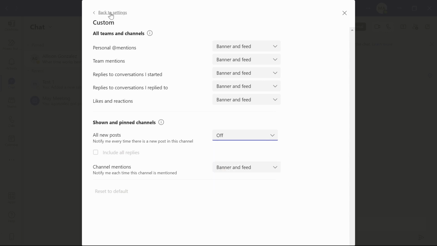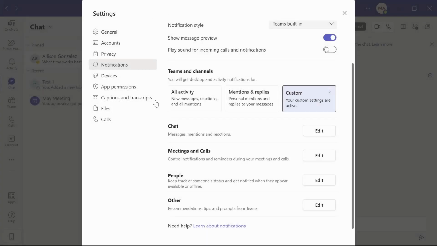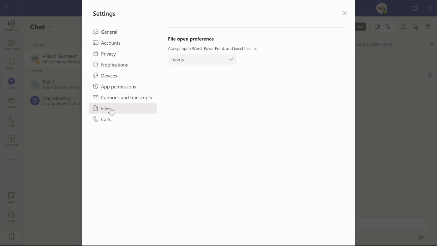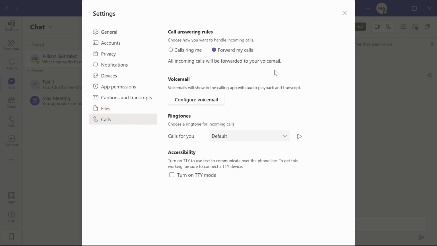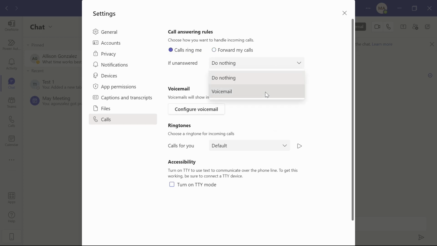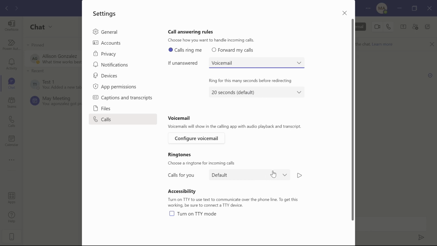You're also able to set these for individual channels as well, and we'll take a look at that in a minute. And here's the settings for chat, meetings and calls, people, and others. You can also take a look at your files settings. And so you can decide if you want to open Word, PowerPoint, and Excel files in Teams or in the browser. And finally, your call settings. So with your calls, you can decide if you want to forward them or ring right to you. And what it does, you can decide all of these settings from here.